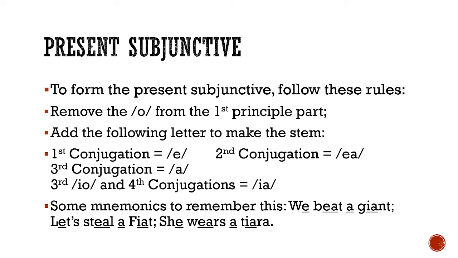So again, you have the E, EA, A, and IA in succession. Another one, let's steal a Kia. That used to be the popular one until fiats got to be well known again. So either way, you have the same vowels, E, EA, and IA. And for those of you who don't like crime in any capacity, you can instead use she wears a tiara. So E, EA, and IA once again in succession. So that reminds you what vowel to use for each conjugation based on if it's the first, the second, the third, or the fourth.